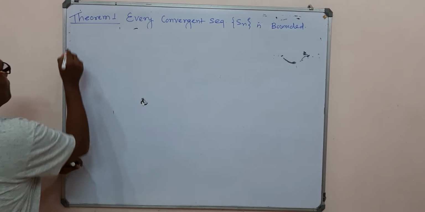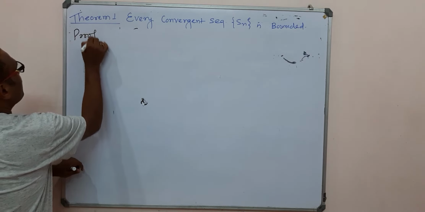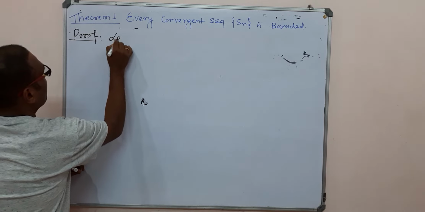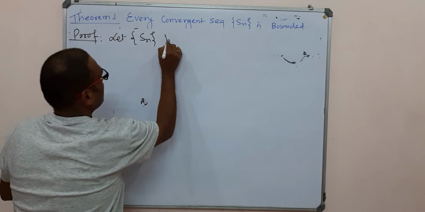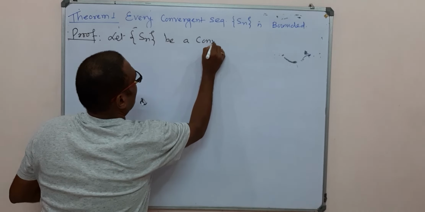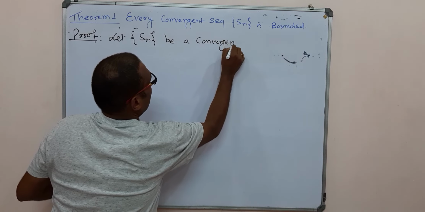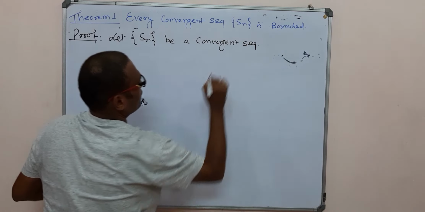The proof of this theorem. Let Sn be a convergent sequence.